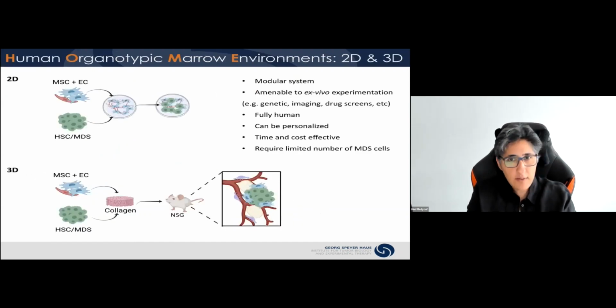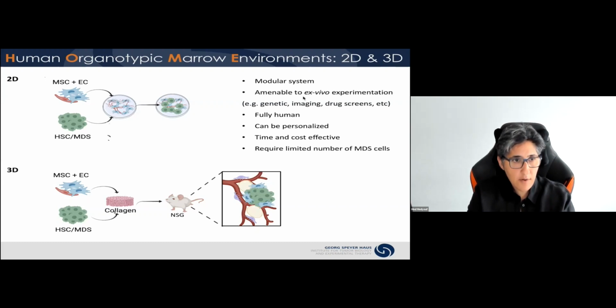Now, we also wanted to develop systems that would be more amenable to, let's say, experimental manipulation ex vivo. And for this, we developed what we call human organotypic marrow environment in a 2D or a 3D format. The short for that, it stands for 2D or 3D HOMES. These are modular systems in which we can combine mesenchymal cells, endothelial cells, and MDS stem cells or AML stem cells, hematopoietic stem cells, in a co-culture setting in vitro, and this can be done in a 2D format or a 3D format by using a collagen scaffold.